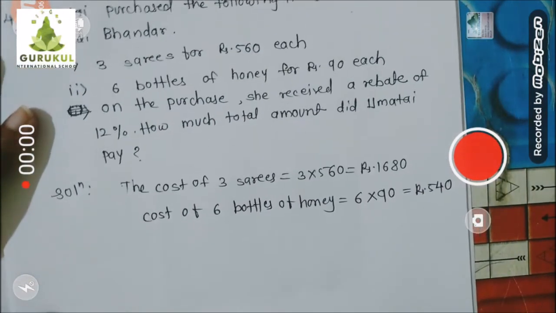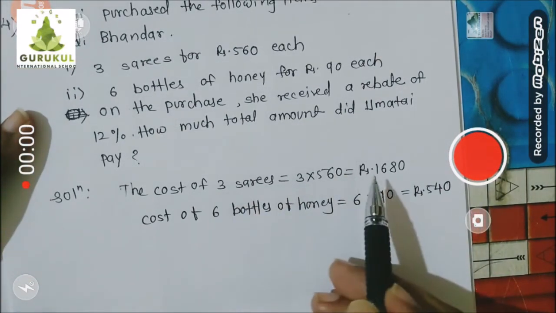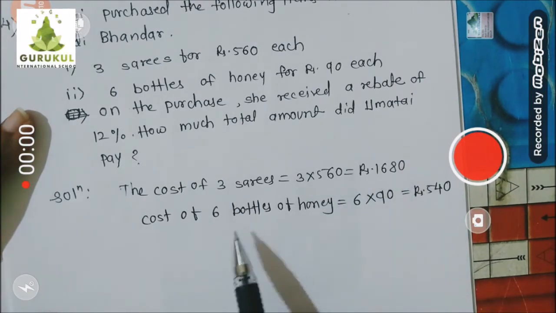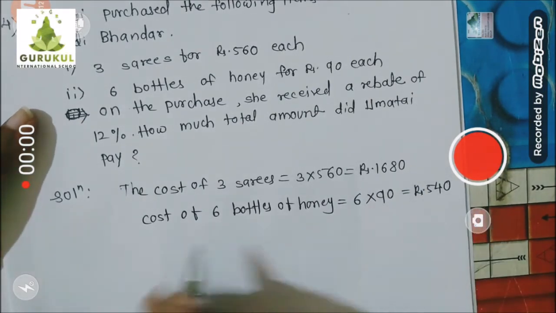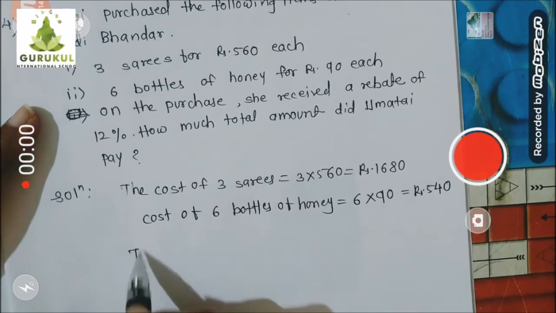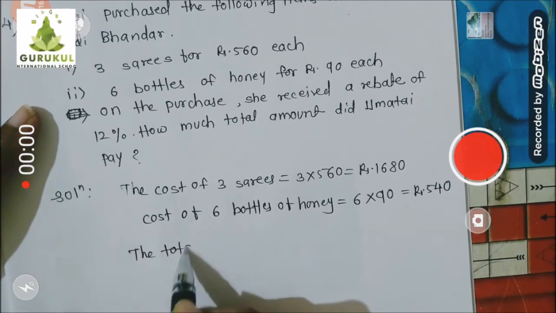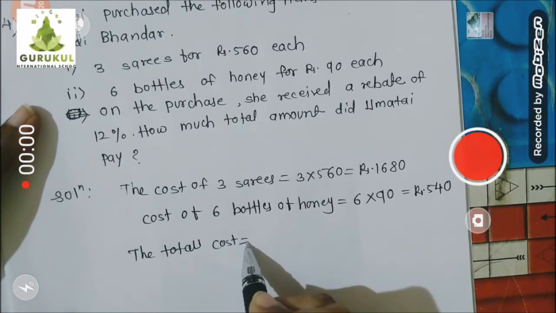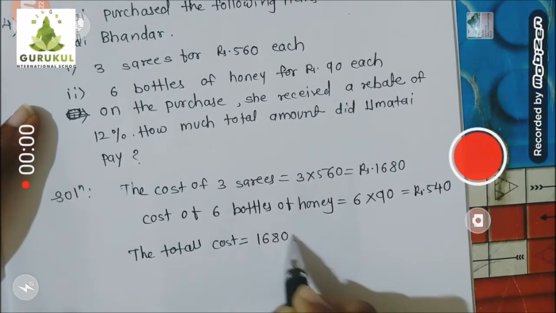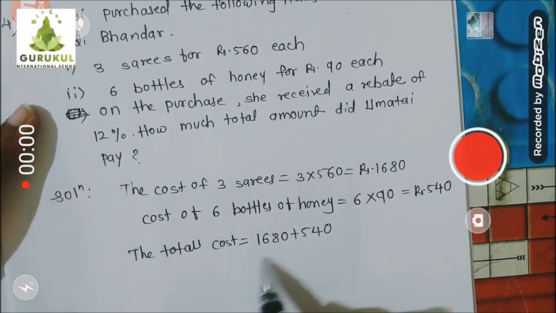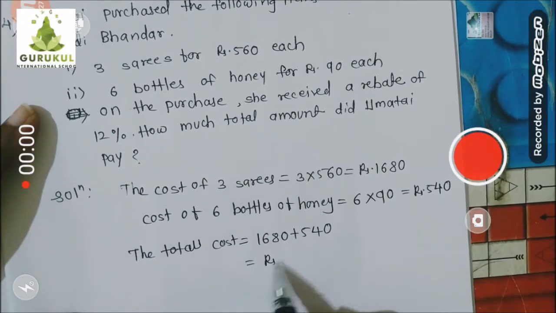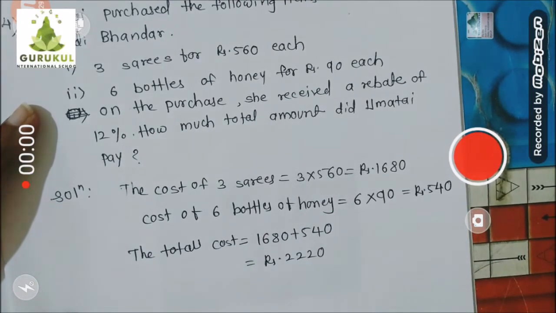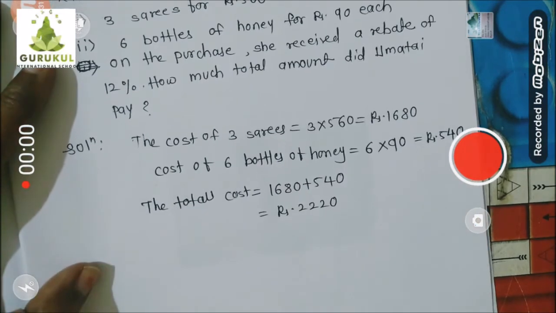Now the cost of 3 saris is 1680 and the cost of 6 bottles is 540. So what would be the total cost? 1680 plus 540, that is equal to rupees 2220, children. This would be the total cost.